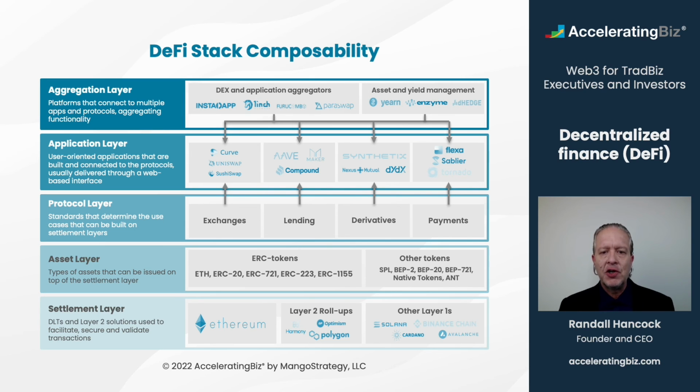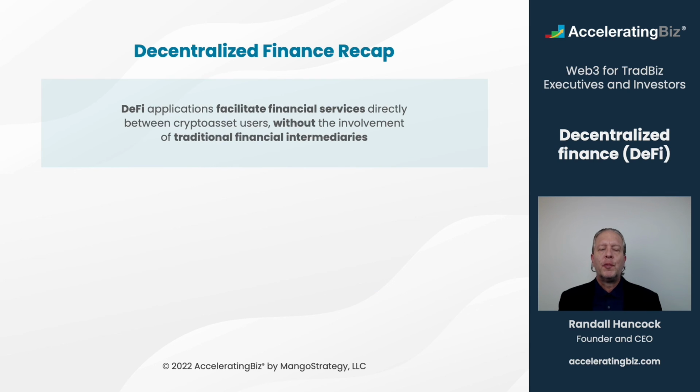An aggregation layer, sitting conceptually on top of the entire DeFi stack, utilizes composability to aggregate and add value to public DeFi dApps. These include decentralized exchange aggregators that optimize market liquidity and do least cost routing for transactions, as well as asset and yield management dApps, leveraging non-custodial vaults. To bring it all together, DeFi puts distributed internet money to work.